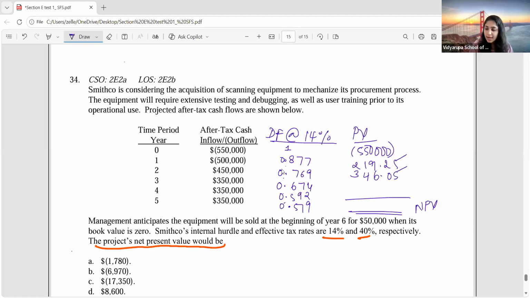Then I'll take the annuity factor because if I add them all, I'll get the annuity factor, right? 0.674 plus 0.592 plus 0.519 into 3,50,000. I'll get 624.75. But there's one more thing to be taken into consideration. That is, in year 6, what will happen?